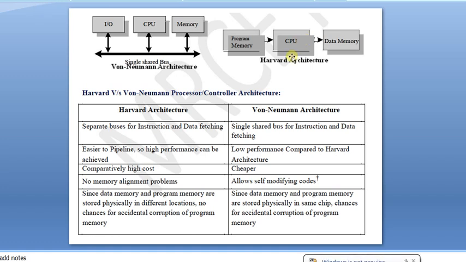So the most critical and important thing is the hardware logic, which is designed to get the instruction as well as data at a time. That is a very important thing in Harvard architecture. Now let us look at the difference between Harvard architecture and von Neumann architecture. Here, separate buses versus sharing the same bus, easier to pipeline, which is low performance.